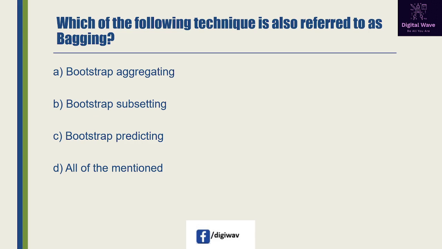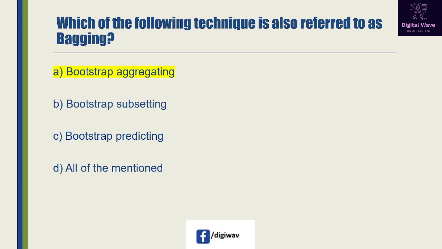Next question is which of the following technique is also referred to as bagging? First option available here, bootstrap aggregating, second option is bootstrap subsetting, third option is bootstrap predicating, and the last one is all of the mentioned. So answer will be A, bootstrap aggregating. Bagging is used in statistical classification and regression.